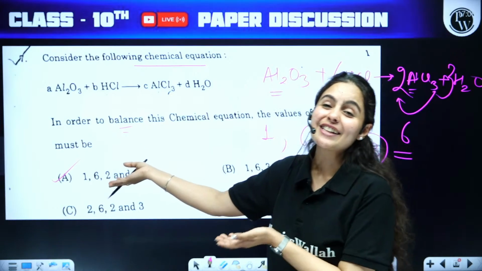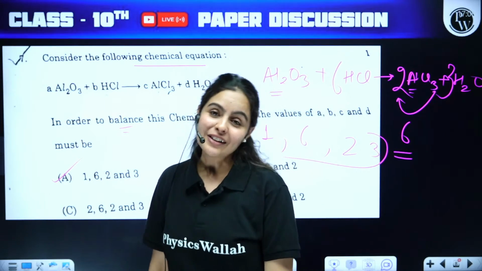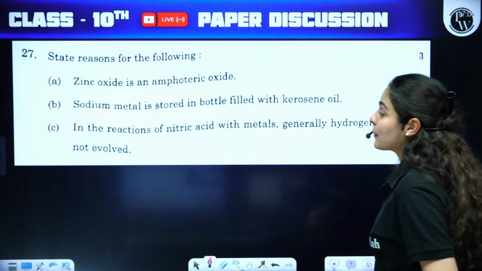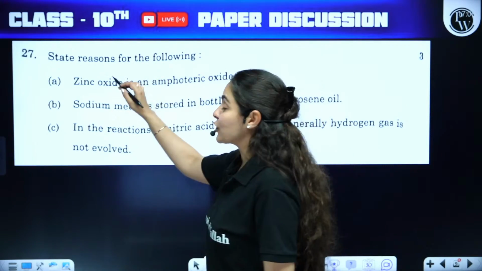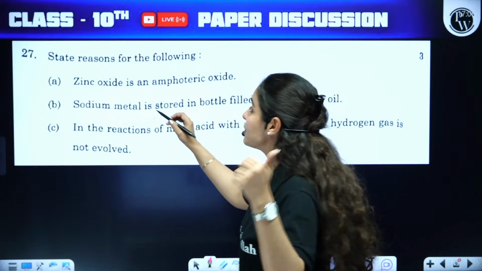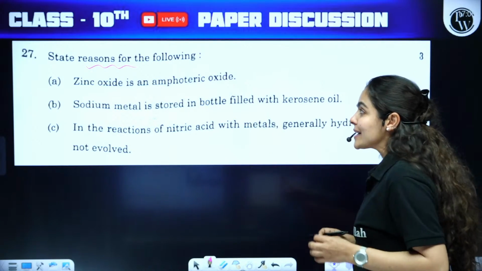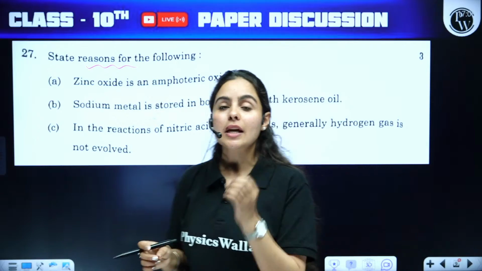And here it is. It is option A as your answer. All right, moving on to our next question, number 27. It's a 3-mark question. Now here they have asked you to provide the reason. State the reason for following. Why zinc oxide is amphoteric oxide?